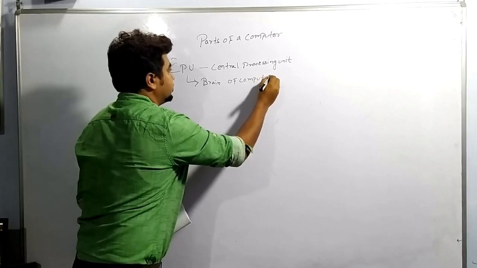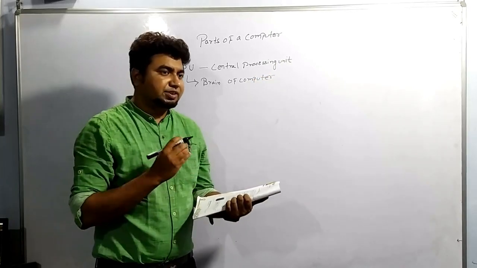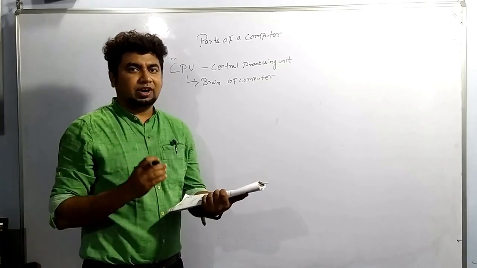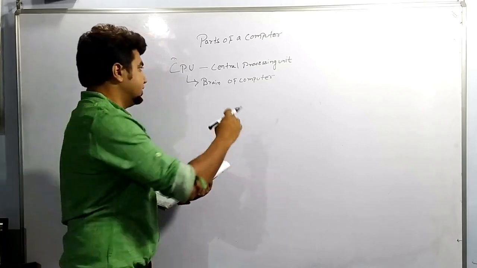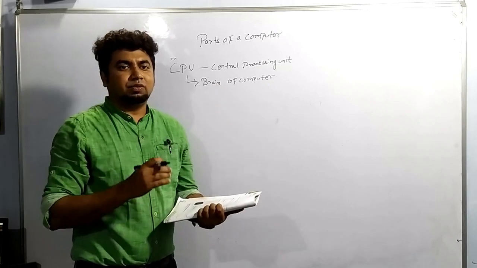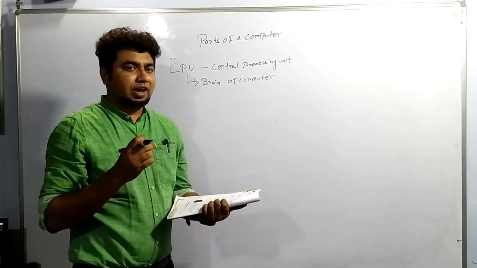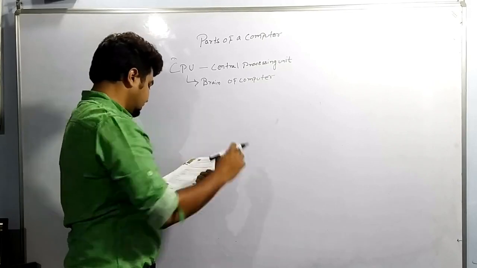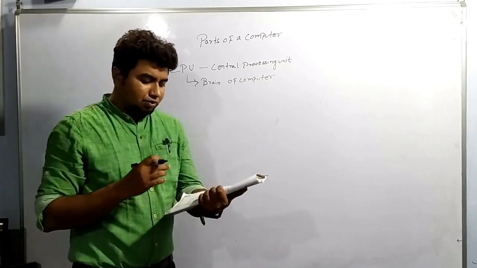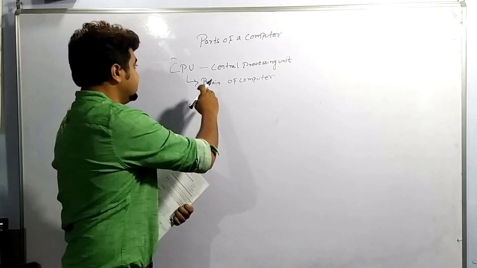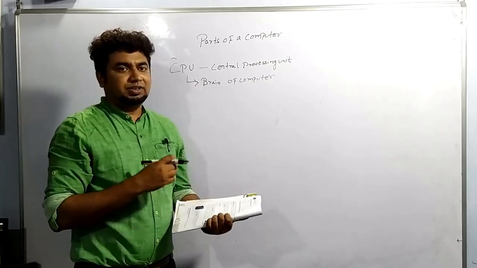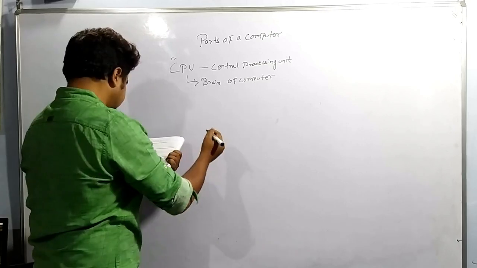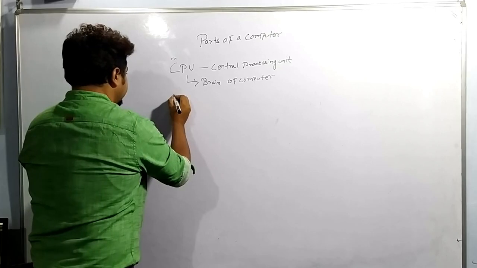It processes instructions. It carries out instructions. It is a very important hardware device. It gives instructions to different parts about what has to be executed, what has not to be executed, or what has to be closed. It is known as the processing part, and it is divided into three parts. First is arithmetic.